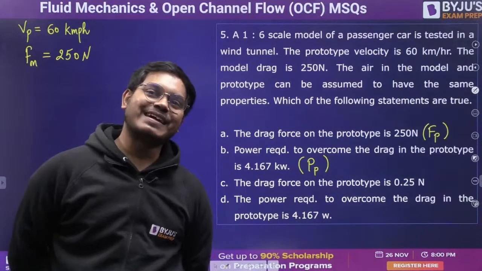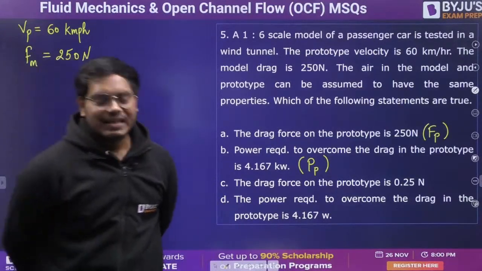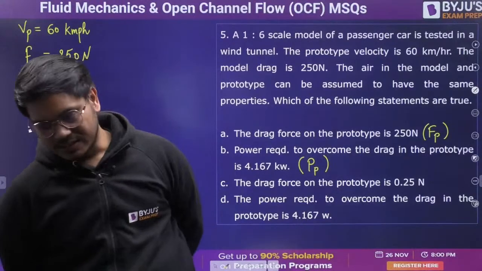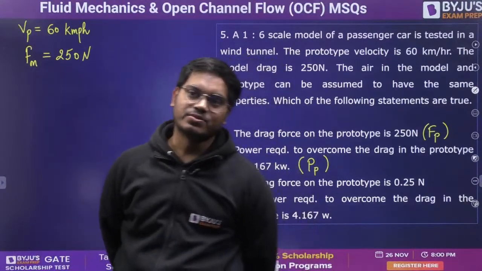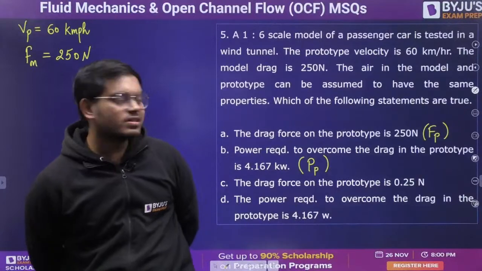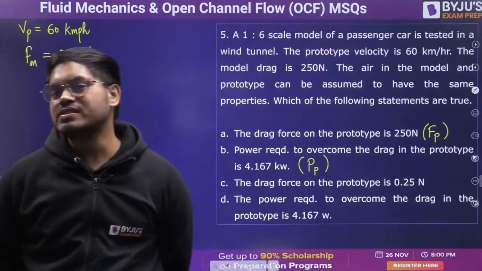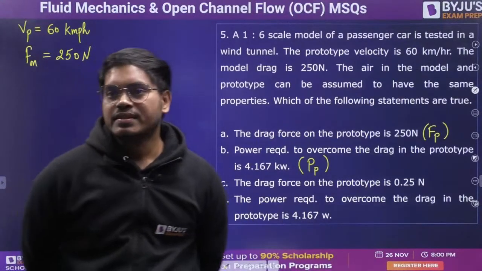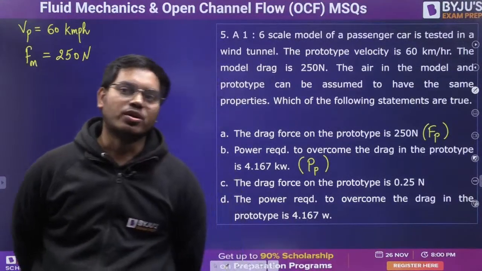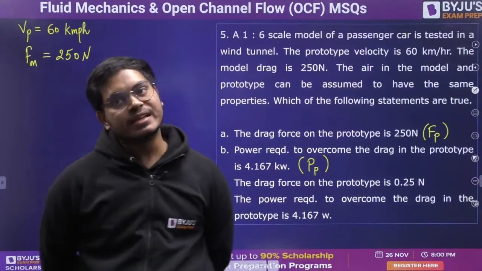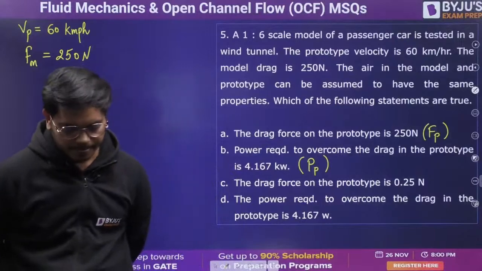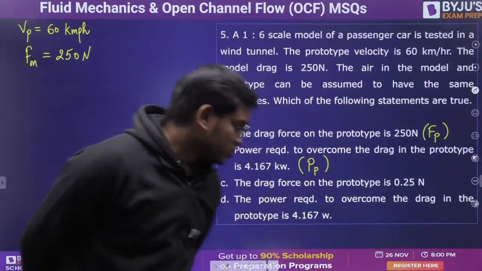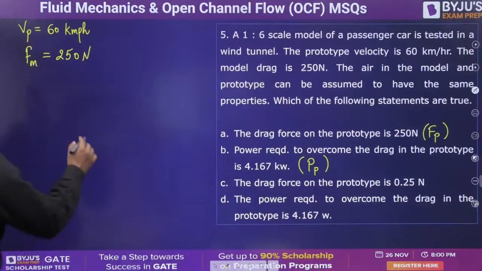How can Mach come here? You can actually use the Reynolds number easily. Froude is not used here, because this is not a case where the gravity forces are predominant. If gravity forces are predominant, then you can use Froude's number.